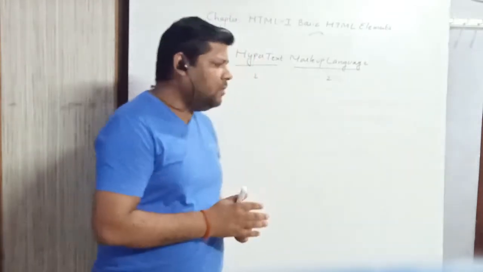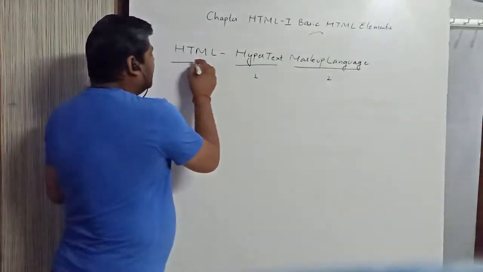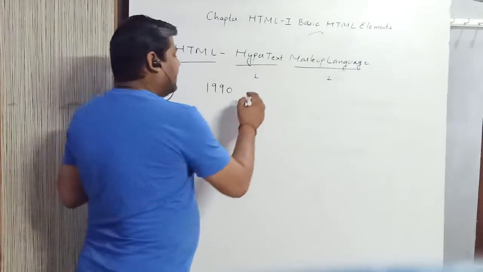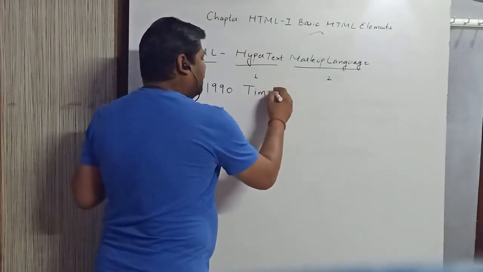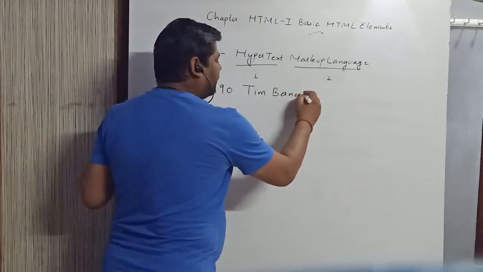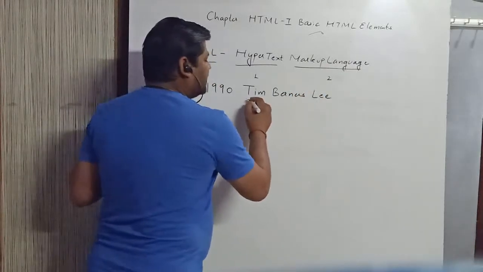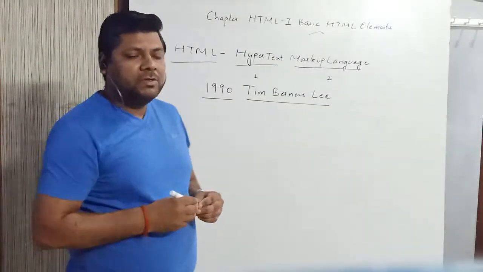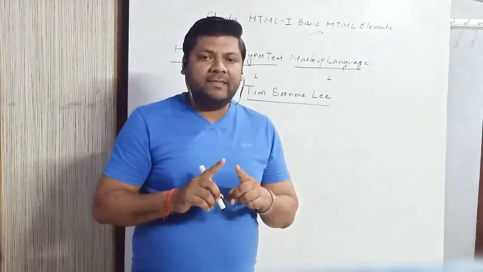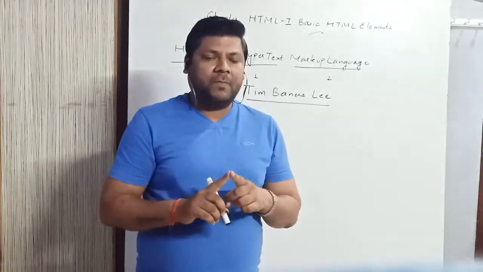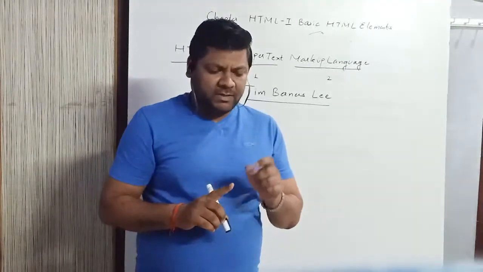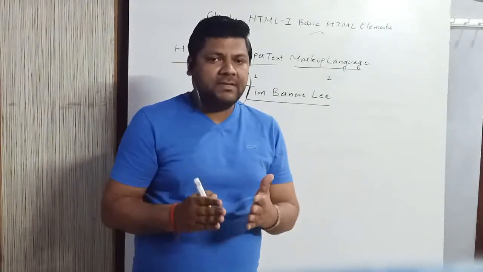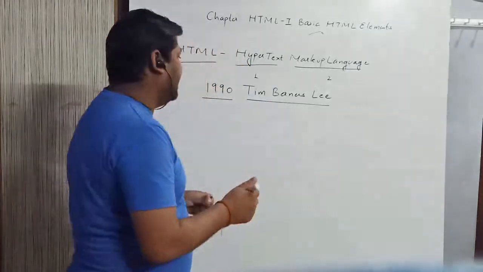Now, HTML was developed in the year 1990 by Tim Berners-Lee. So what was the purpose of designing this language? Was there some other language that was previously working? Yes, there was another language that was called SGML.